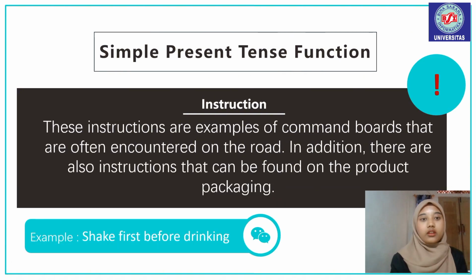Next, number 3 is instruction. These instructions are examples of common words that are often encountered on the road. In addition, there are also instructions that can be found on product packaging. Example: shake well before drinking.